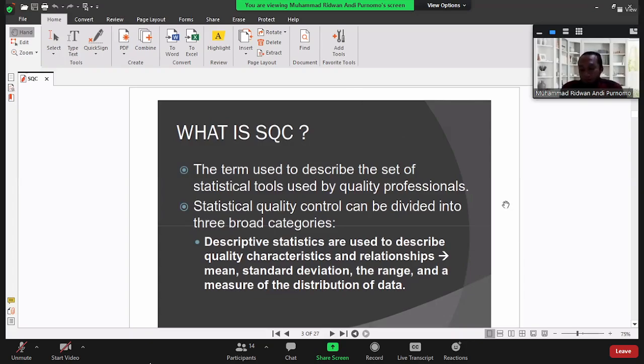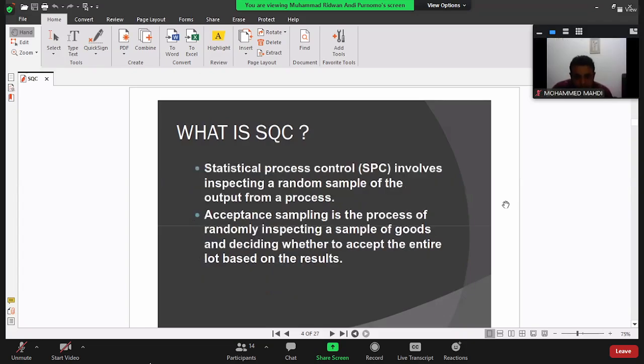Okay. Now let's continue. Statistical process control, because we build the quality in the process. Sometimes it's called SPC, statistical process control. It involves inspecting a random sample. We don't want to inspect all of the products one by one. It will be time and cost consuming. So it's better for us to take a random sample of the output from a process. So the way to build quality in the process is just take a sample from the finished products. After that, we can evaluate the quality of the process. That's the idea.